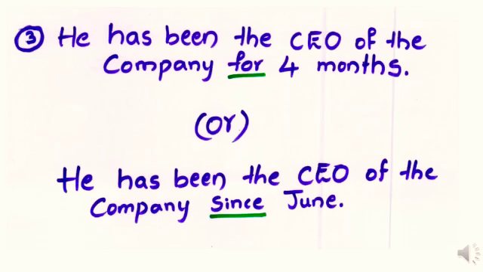Okay, have a look at this sentence. He has been the CEO of the company for 4 months, or he has been the CEO of the company since June. Here I don't use an ing verb form like working or waiting. That's because we don't want to focus on any action. We just want to express the situation that he became the CEO in June and he is still the CEO.